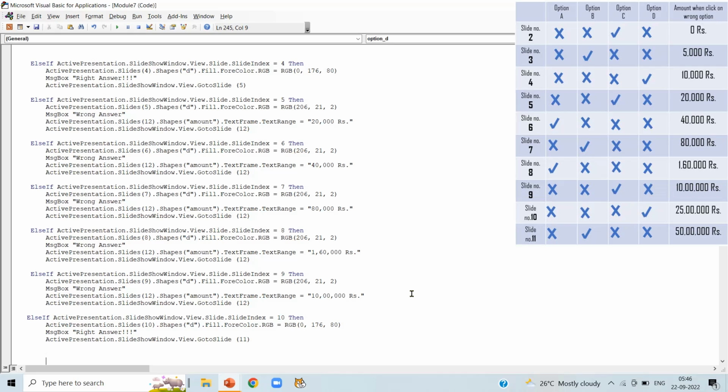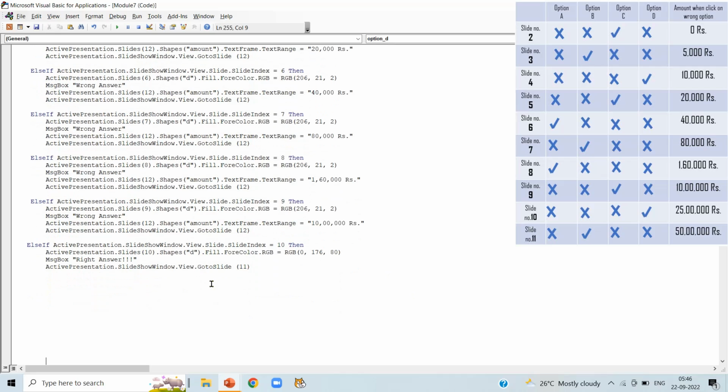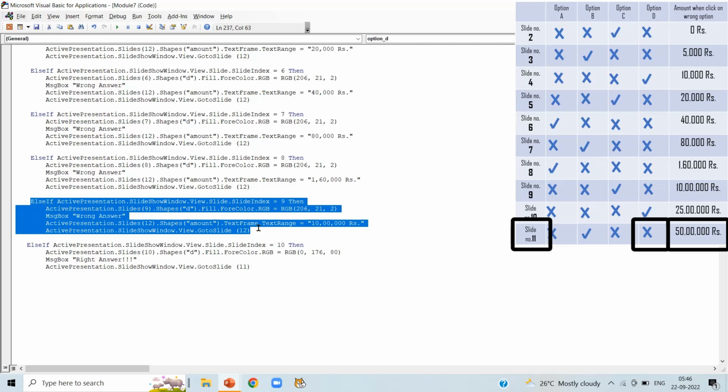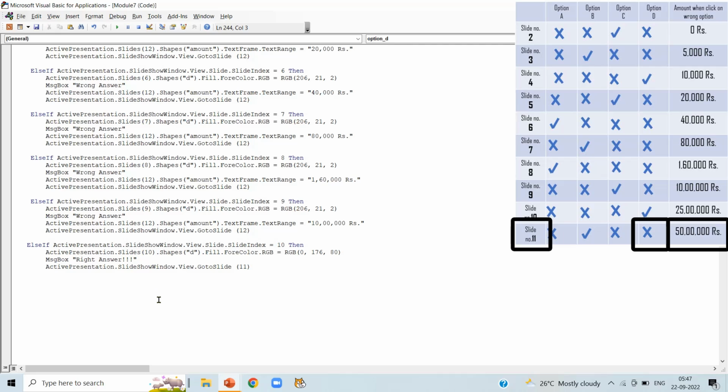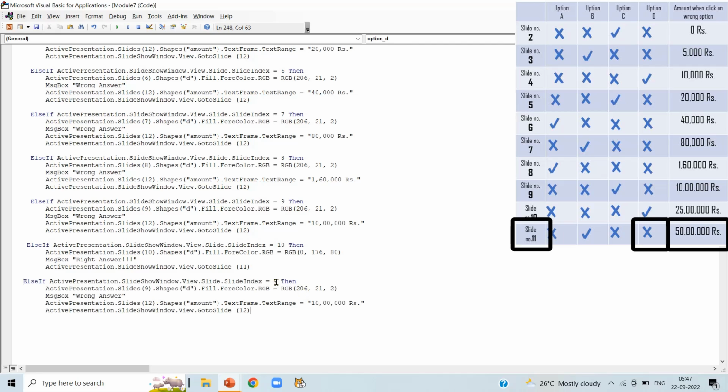Now in slide number 11, we can notice option D is wrong answer. So copy the code having wrong answer and paste it here. Write slide number 11 in the first line and slide number 11 in the second line. Amount, when we click on wrong option, is 50 lakh here.